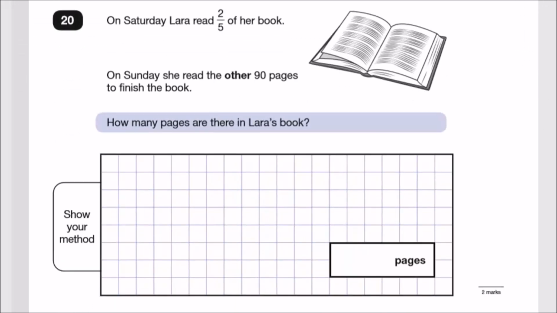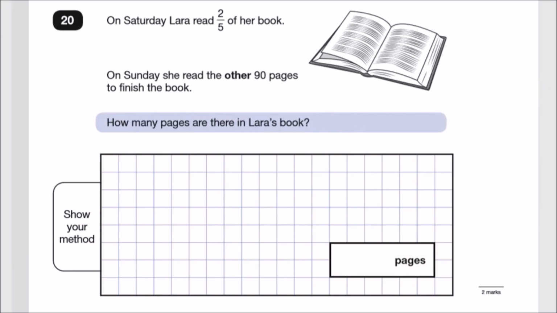Final question. Finally, question 20. And this is literally the last question of the paper. And trust me, it's dead easy. So on Saturday, Laura read 2/5 of her book. Lovely book. On Sunday, she read the other 90 pages to finish the book. How many pages are there in Laura's book?